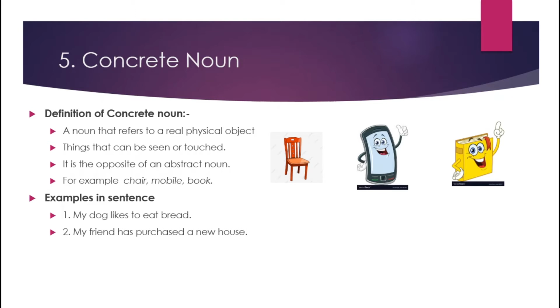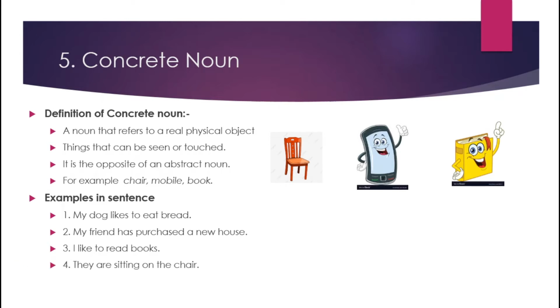The second example is my friend has purchased a new house. So here friend is a concrete noun and house is also a concrete noun. The third example here, I like to read books. So here books is a concrete noun because we can see with our eyes, it physically exists, it is a physical object.